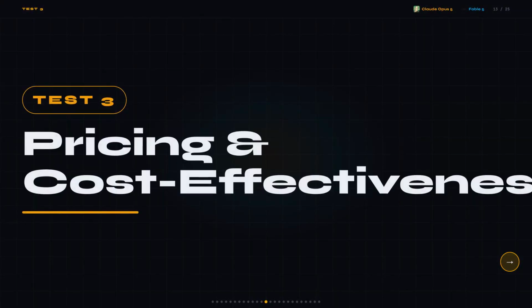Test 3, pricing and cost effectiveness. You build a product, you run it for a month, and then your API bill shows up double what you budgeted because you picked the wrong model. At any real volume, a 2x price gap compounds fast and it comes straight out of margin.